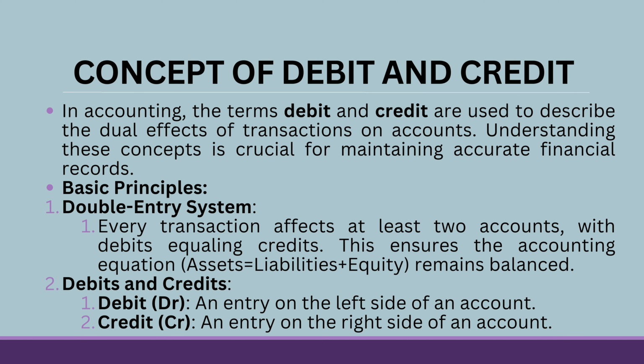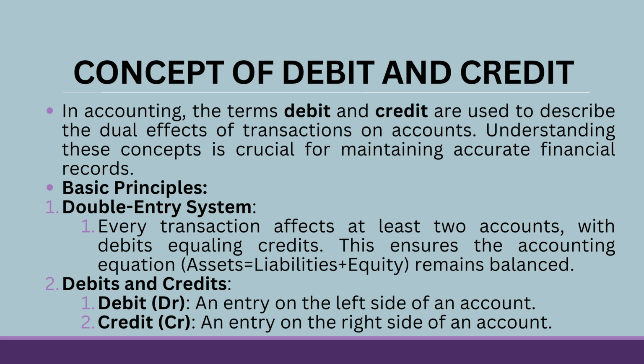Now, the concept of debit and credit. In accounting, the terms debit and credit are used to describe the dual effects of transactions on accounts. Understanding these concepts is crucial for maintaining accurate financial records. Now, basic principles that we need to follow to understand what is debit and credit.